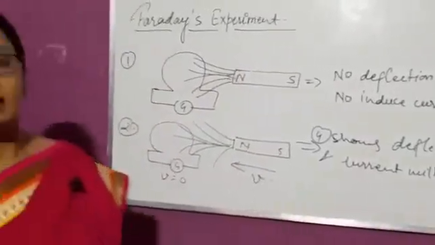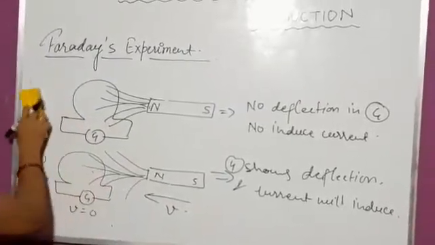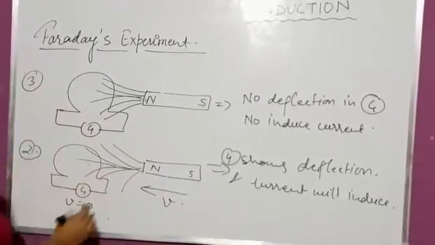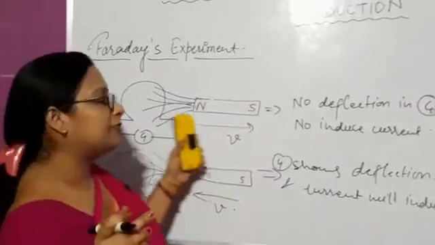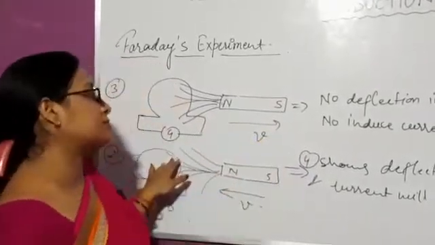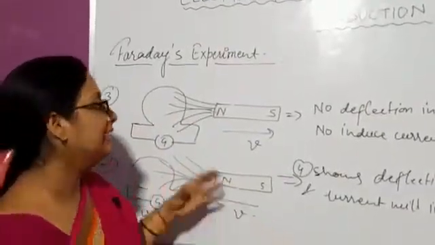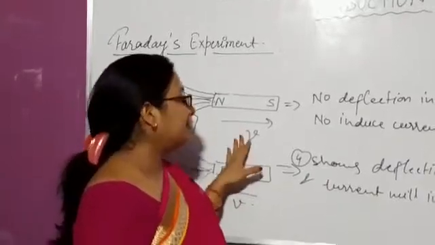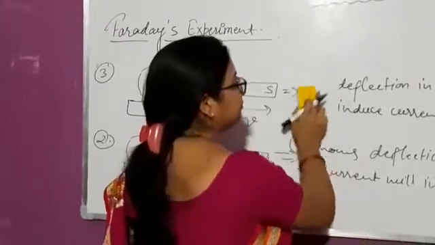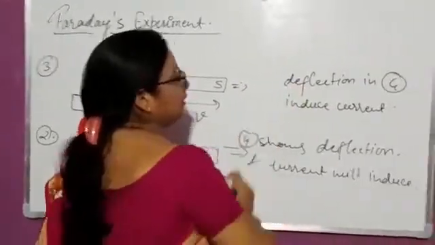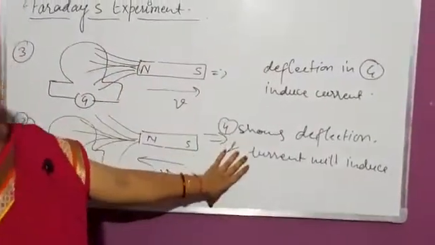Now, in the third situation, when this bar magnet is moving away from the coil with some velocity, in that case also the number of field lines linked with the coil goes on decreasing continuously, and the galvanometer again shows deflection and current will be induced. But the direction of induced current in this case is opposite to the previous case.